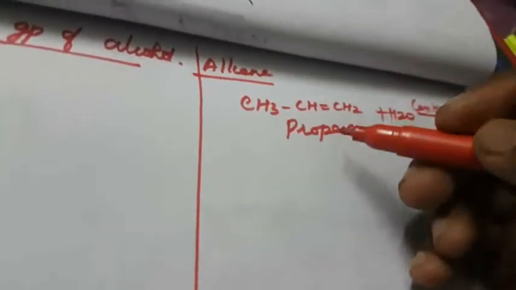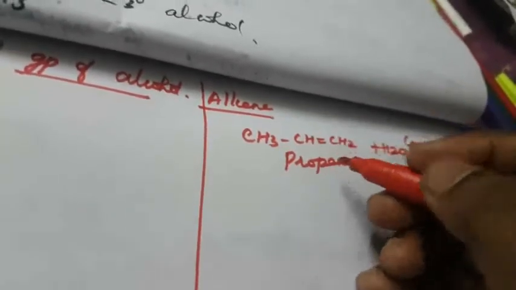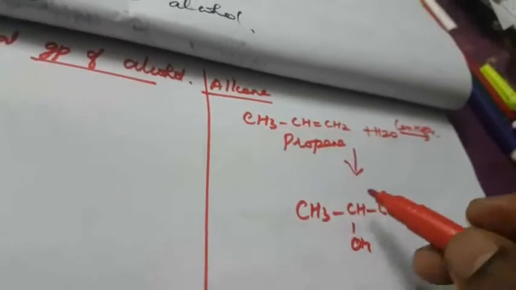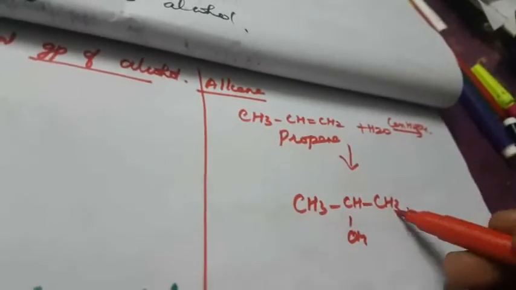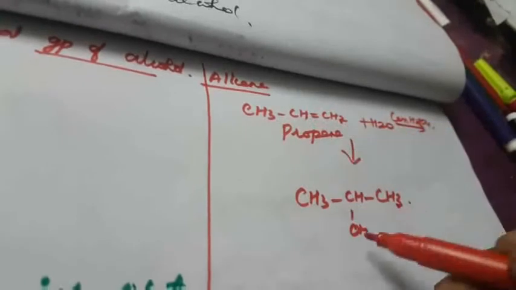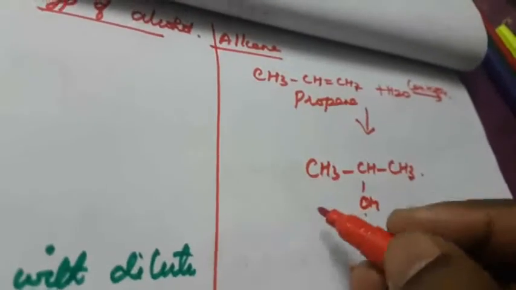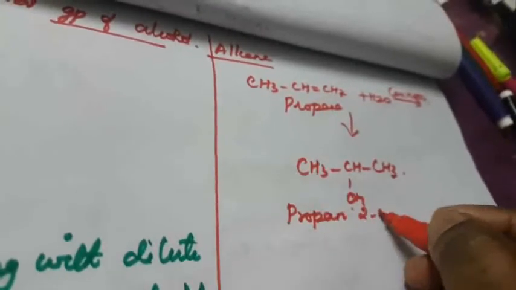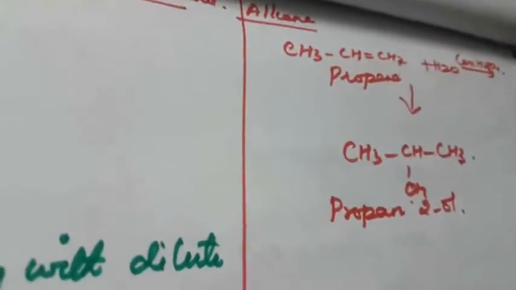What is Markovnikov's rule? The OH group combines with the carbon having fewer hydrogen atoms. So the equation becomes CH3-CH(OH)-CH3. One H goes to the CH2 and the other goes to OH. The compound is propan-2-ol. Okay, this is another one.